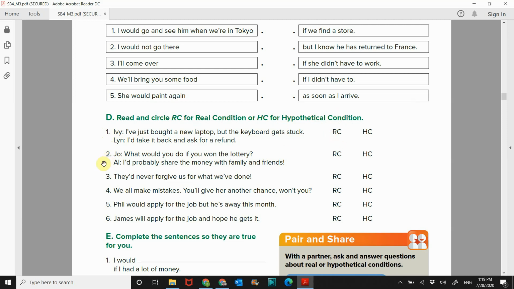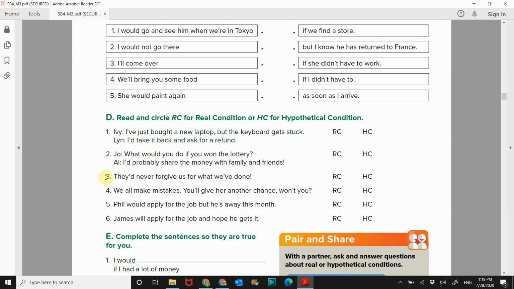Number 2, Joe, what would you do if you won the lottery? Al, I would probably share the money with family and friends. So would and if. That is a hypothetical. Number 3, they would never forgive us for what we've done.